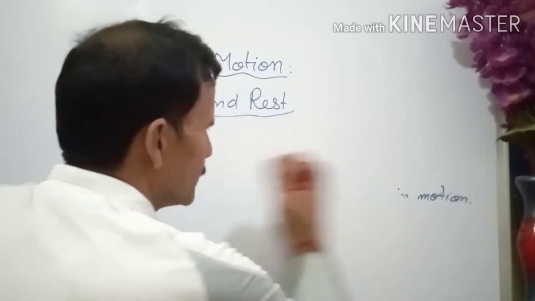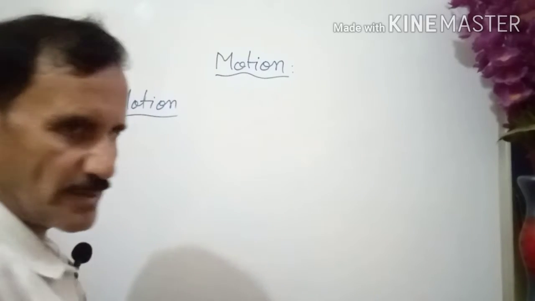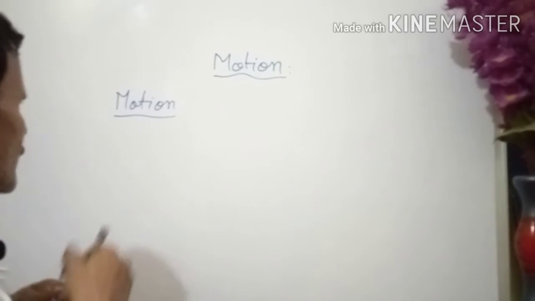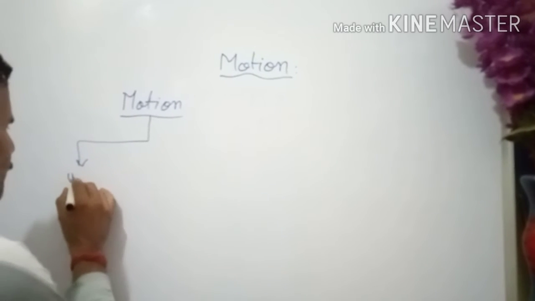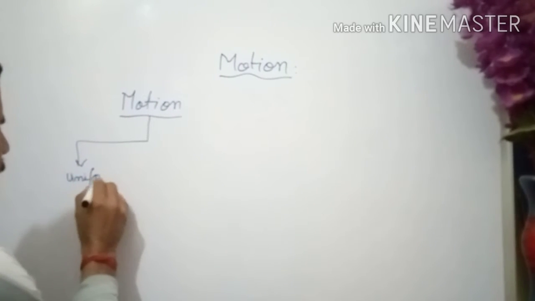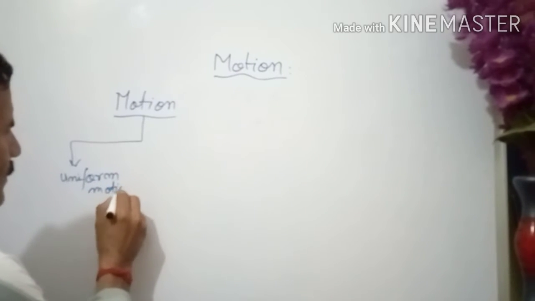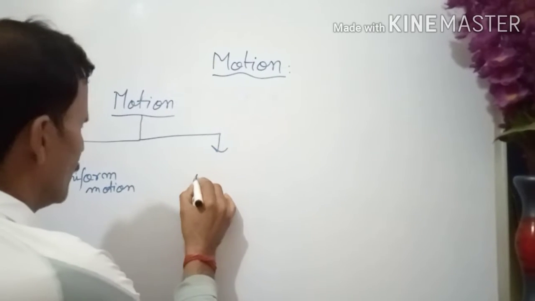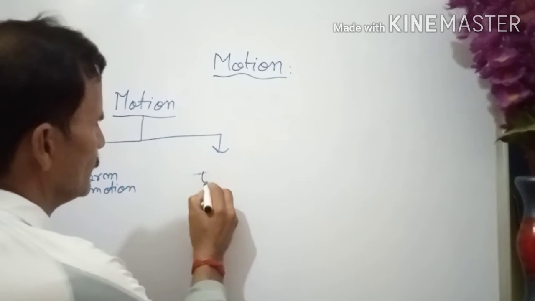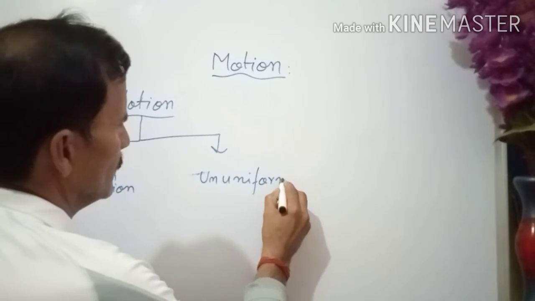Now motion can be divided into two parts. Suppose we move inside the motion. Here we have uniform motion, and another is non-uniform, or ununiform, motion.